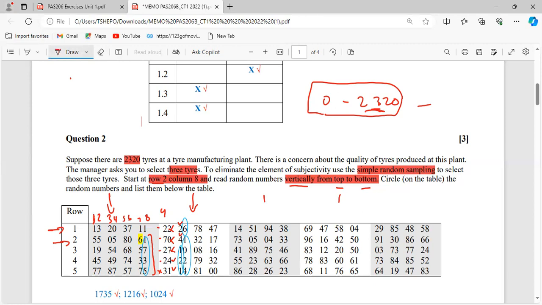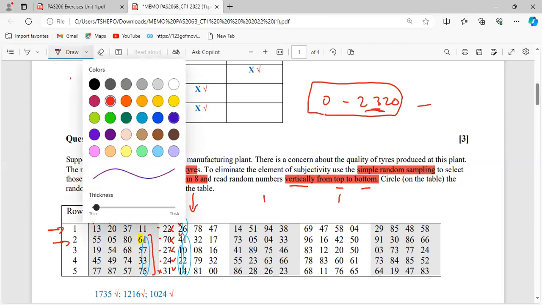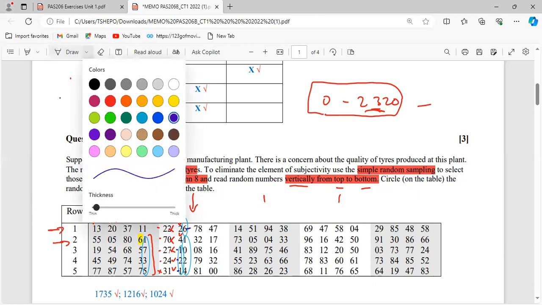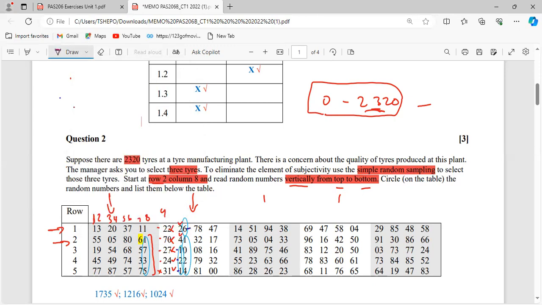We continue from where we left once more. Remember, where did we leave? Let me change the color not to confuse you. This is where we left, right? We said 1, 2, 3, 4. We continue from where we left again because we are not done answering the question. They want 4. We have answered only 2, which is this and that. So from where we left, we count again, moving vertically downwards. This will be 1, 2, 3, 4.